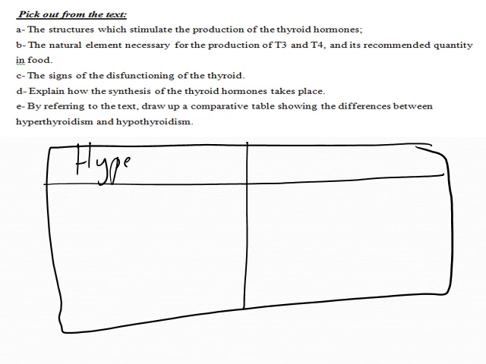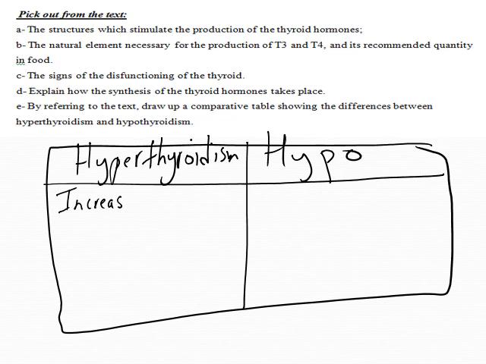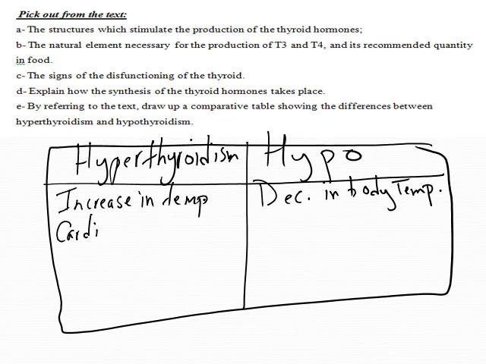This is hyperthyroidism, and this is hypothyroidism. Here we have increase in body temperature. Here we have decrease in body temperature. Here we have cardiac rhythm acceleration.